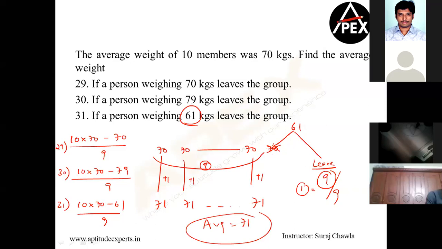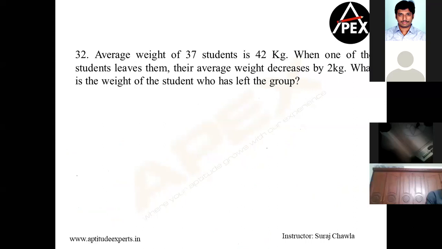Let's move forward, please. Now let's quickly rush and complete the remaining questions.